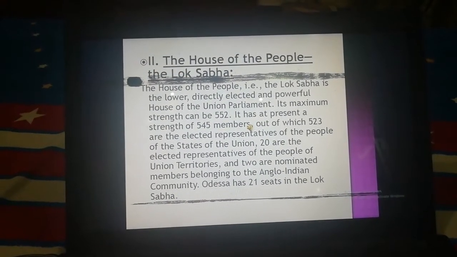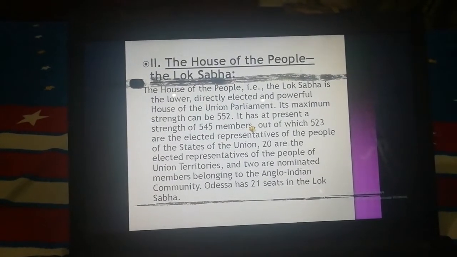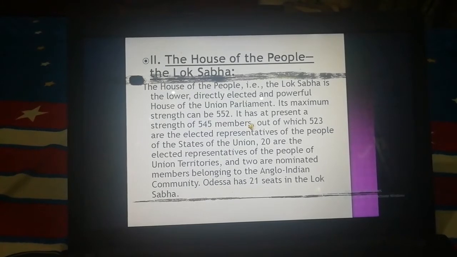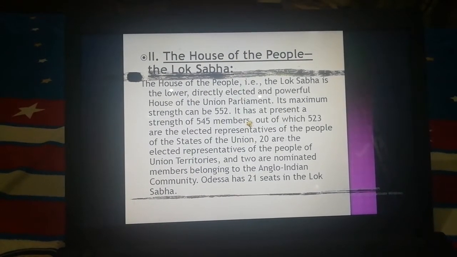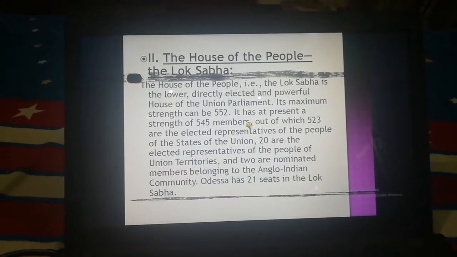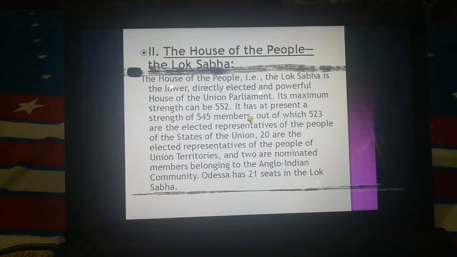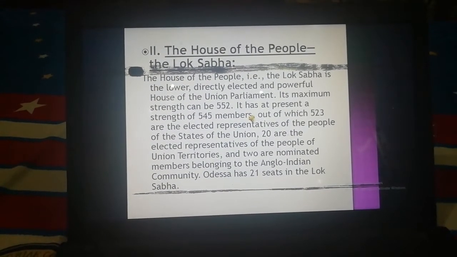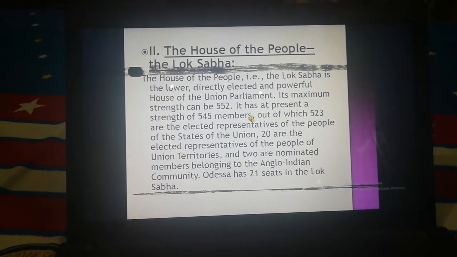Now the composition of the House of the People, that is the Lok Sabha. The House of the People, that is the Lok Sabha, is the lower, directly elected and powerful house of the Union Parliament. Its maximum strength can be 552. It has at present a strength of 545 members, out of which 523 are elected representatives of the people of the states of the Union, 20 are elected representatives of the people of Union territories, and 2 are members belonging to the Anglo-Indian community.